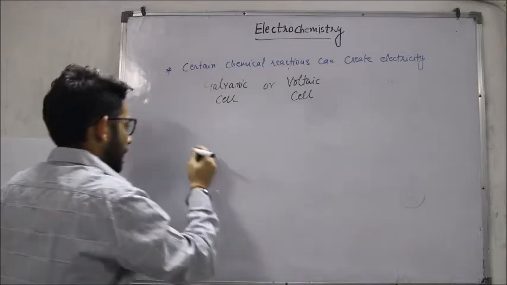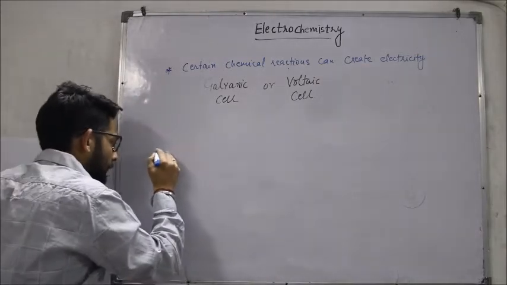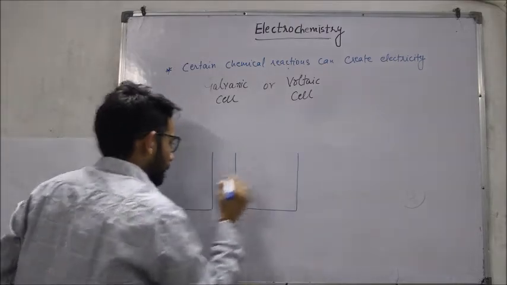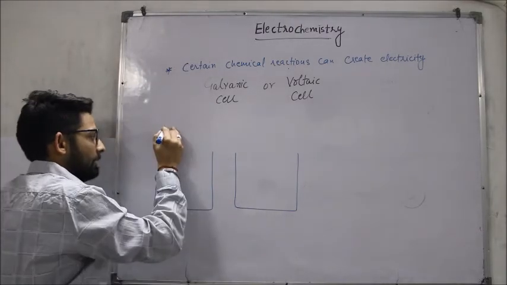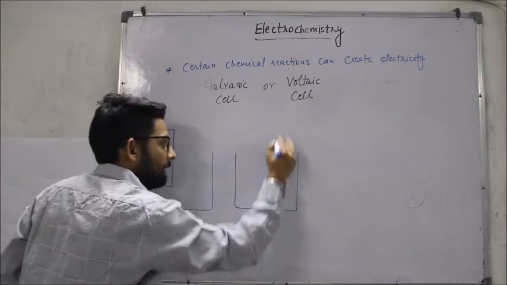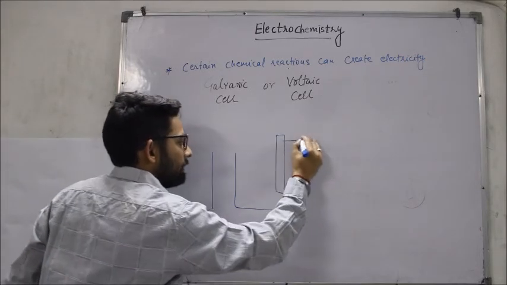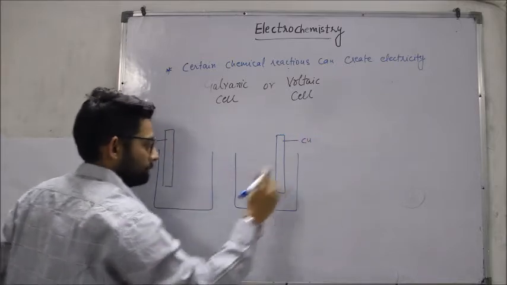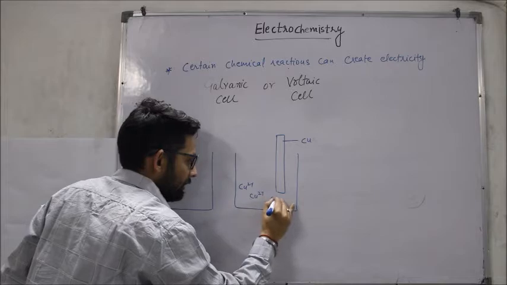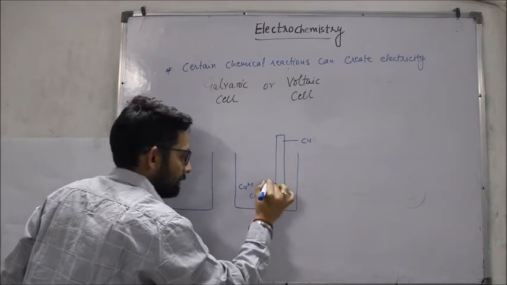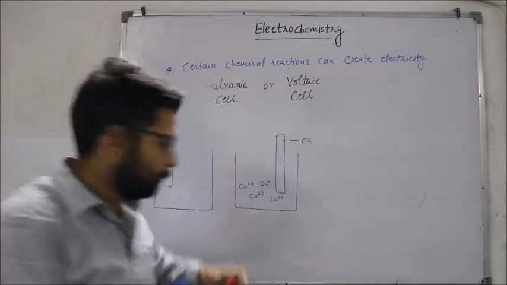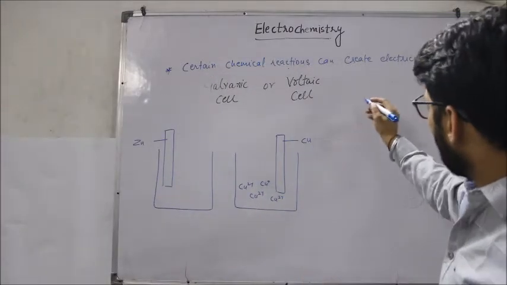And voltaic cell. इसमें एक छोटा सा, let's make a diagram in order to understand in a proper way. कि let's take this as zinc, this is zinc, and let's say this is copper. Copper ion is in the solution. We are going to understand in detail, but अभी हम सिर्फ overview पढ़ रहे हैं कि चीजें क्या होंगी. अब होगा क्या?